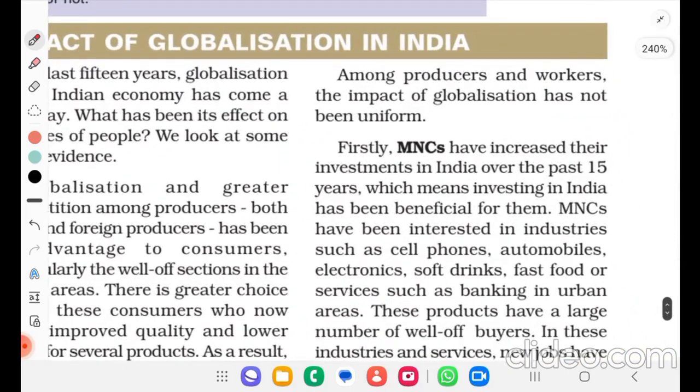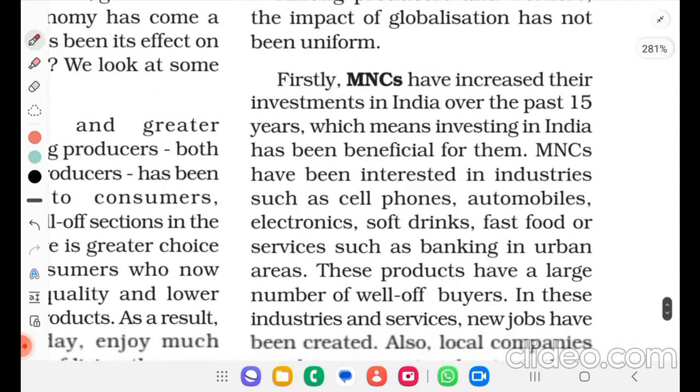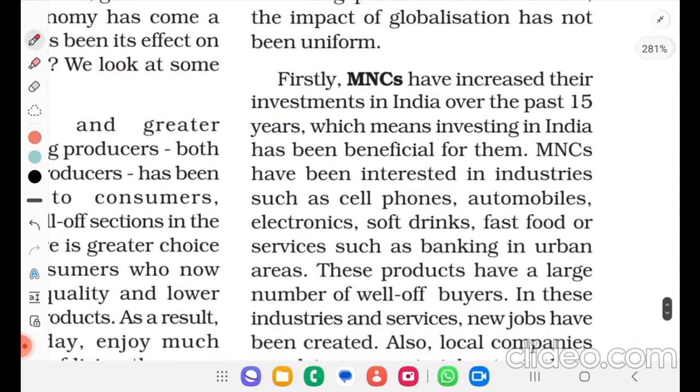Among producers and workers, the impact of globalization has not been uniform. Firstly, MNCs have increased their investment in India over the past 15 years, which means investing in India has been beneficial for them.